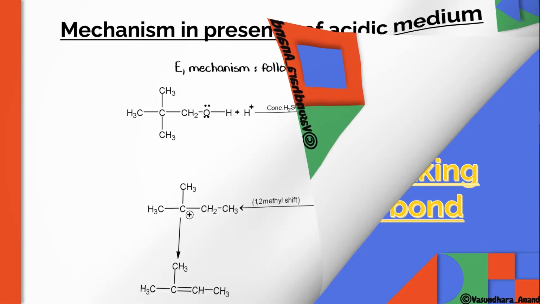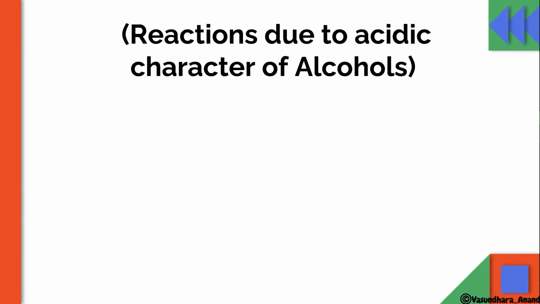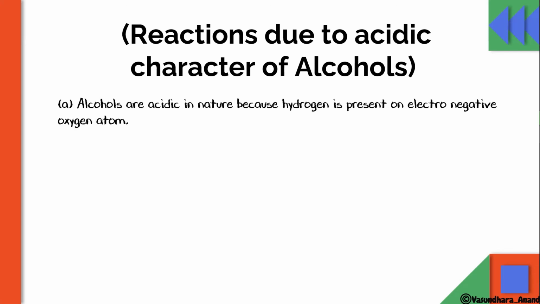Yes. Let's move to the next topic, that is reactions involving breaking of the oxygen-hydrogen bond, which gives the acidic property of alcohol. So, reactions due to the acidic character of alcohol. Yes, as I told you, alcohols are acidic in nature because hydrogen is present on the electronegative oxygen atom. So obviously hydrogen becomes a better leaving group. It easily moves from the oxygen.